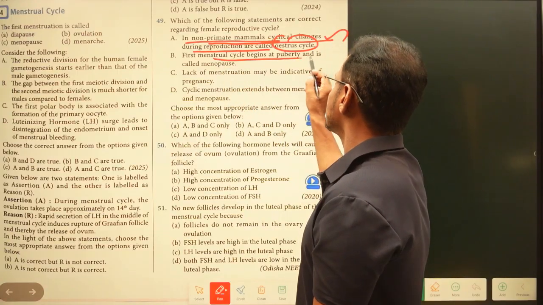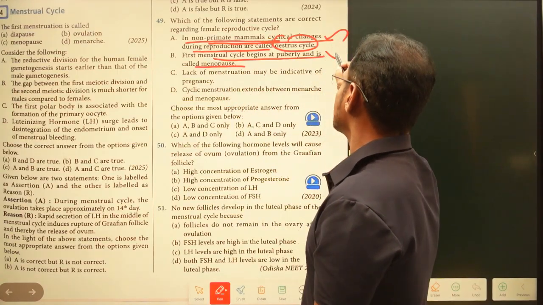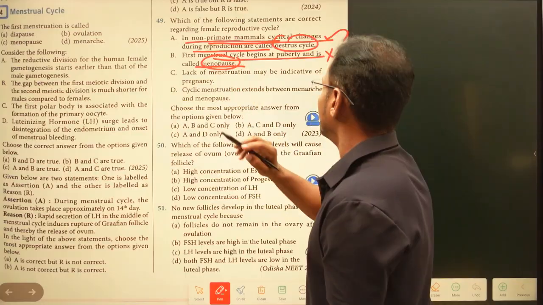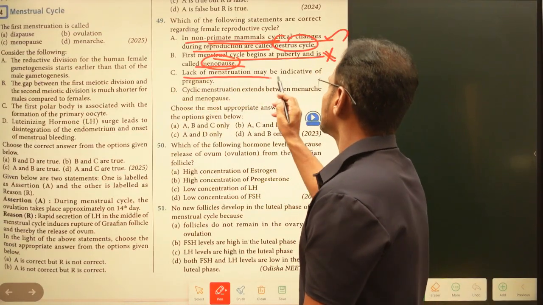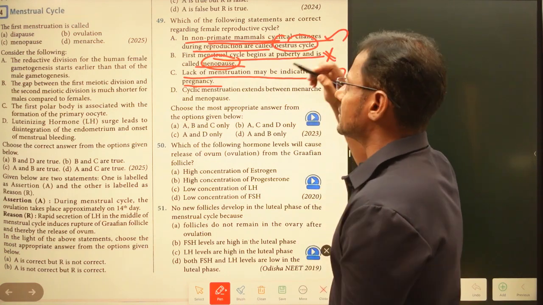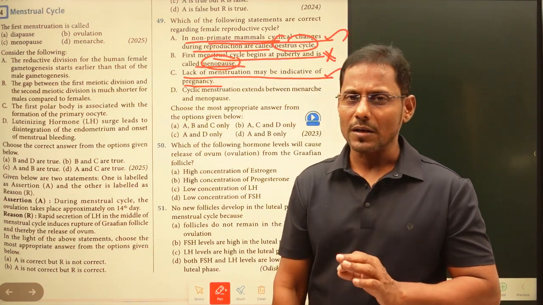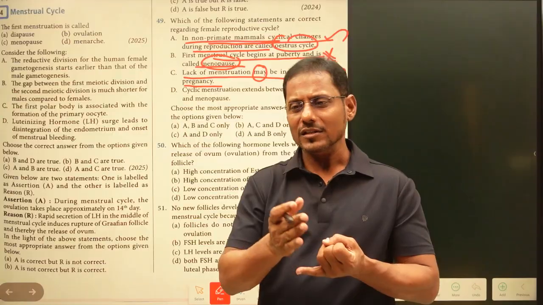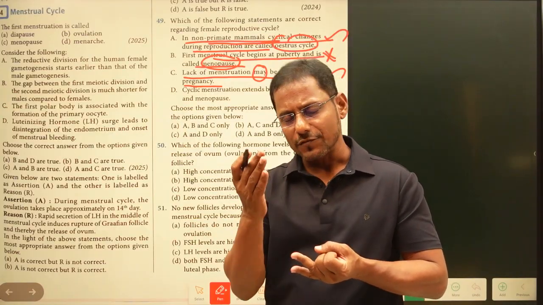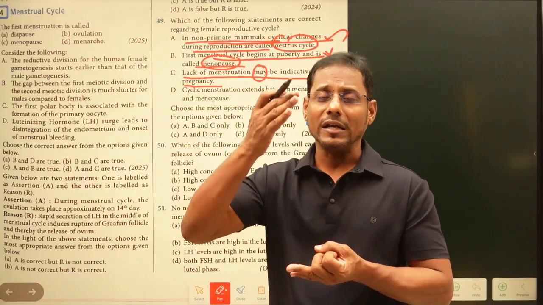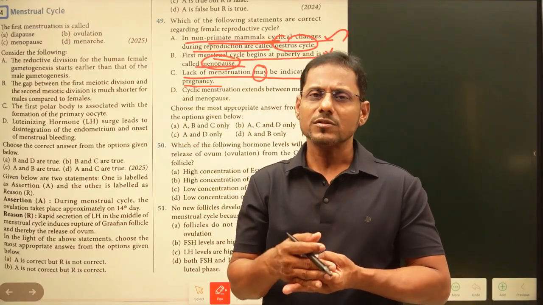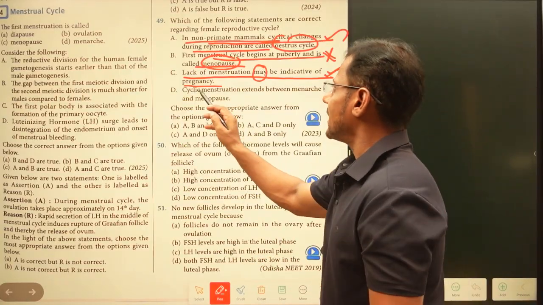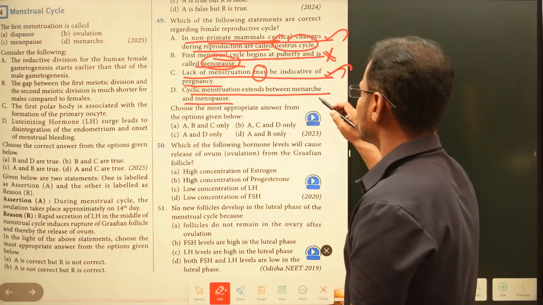And the first menstrual cycle begins at puberty and it is called menopause. So this is a wrong statement. The first menstrual cycle is known as menarche, but here menopause is given. So this is the wrong statement. Lack of menstruation may be indicative of pregnancy. Yes, this is also a right statement. If the menstrual cycle is not taking place, what happens? It is not only the reason, it could indicate pregnancy, or else sometimes stress also, or any health problems, so there is some kind of delay in the menstrual cycle. Now this is also a right statement. And cyclic menstruation extends between the menarche and menopause. So this is also a right statement.